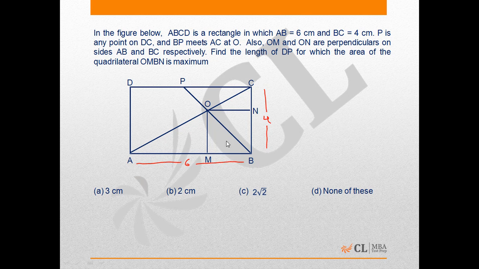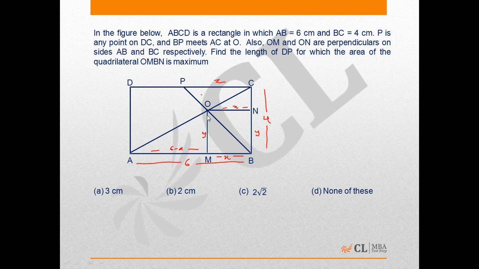This will be a round 2 question. Let's assume that BM is X, BN is Y, and PC is Z. So OM will be Y again. This will be X. This will be 6 minus X.